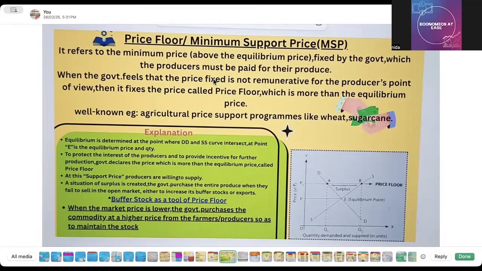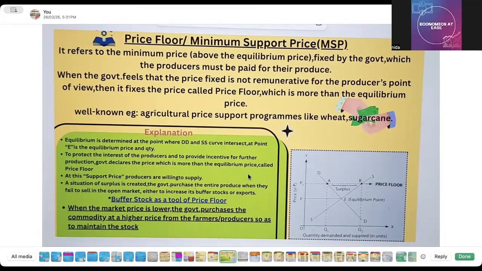Both the prices are fixed by the government, but it is from the producer's point of view. Okay, जो government fix करती है producer को, मतलब क्या होता है, why the producer, you can say produce the goods. Main motive is to earn profit, right? So the price is fixed, is not remunerative from the producer's point of view. अगर government को लगता है कि नहीं मिल पा रहा है उसको इतना, then the government decides or fixes the prices. Okay, so this is called the price floor.